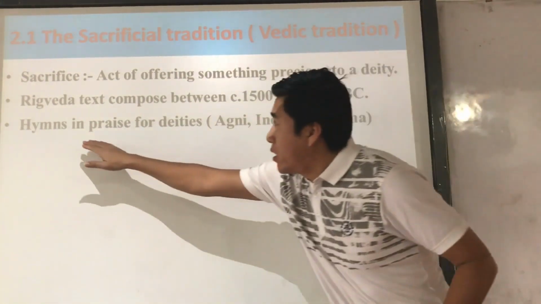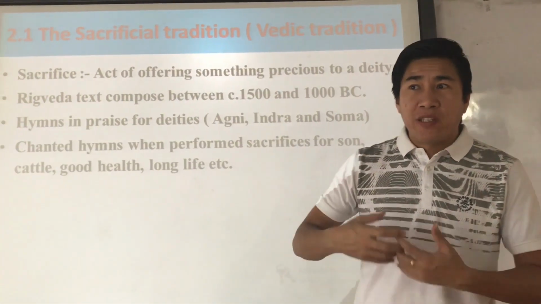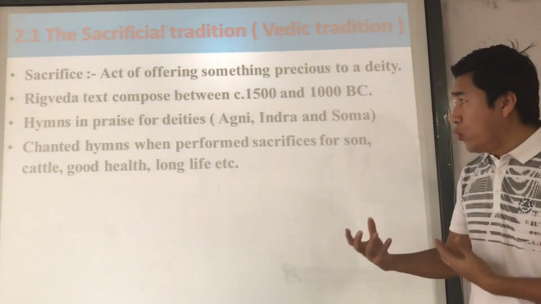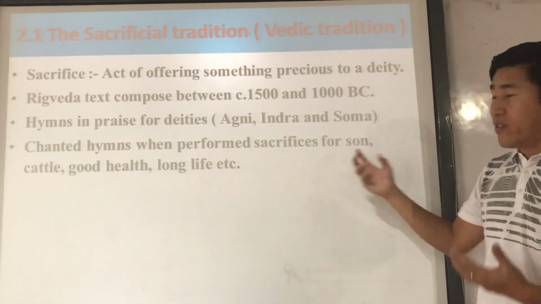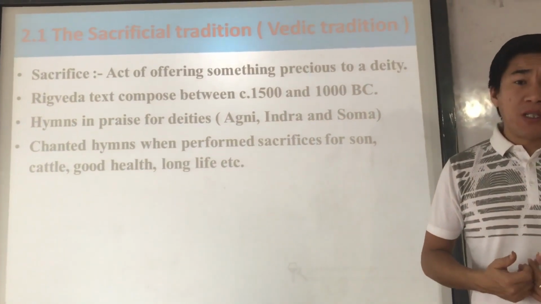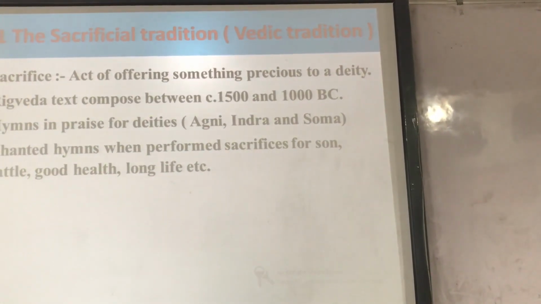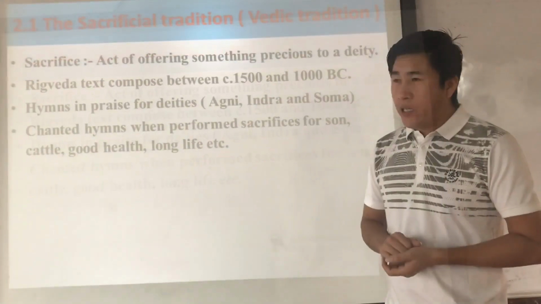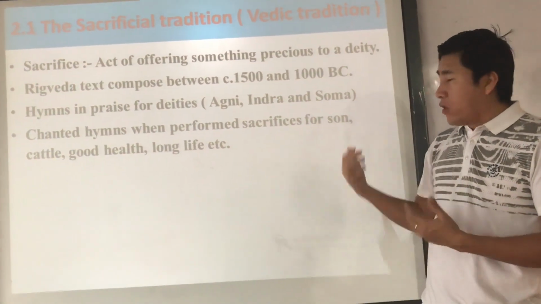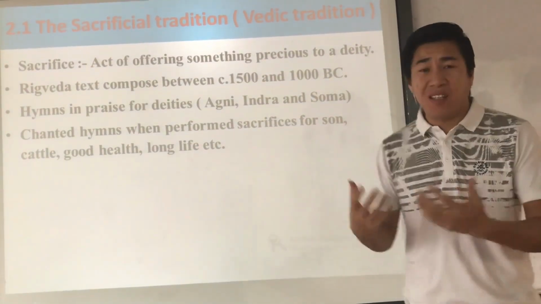Now, these hymns or mantras or chants, when they perform the sacrifice, they chant this mantra or hymns in order to bring the birth of the sun, because the sun is considered very important. You know about it, right? In chapter number 3, we discussed the importance of the sun in ancient India, right?